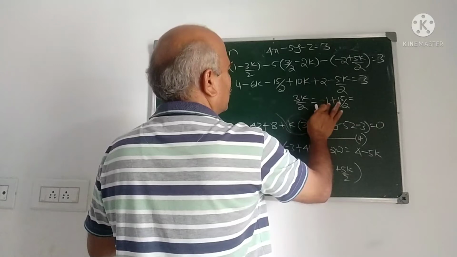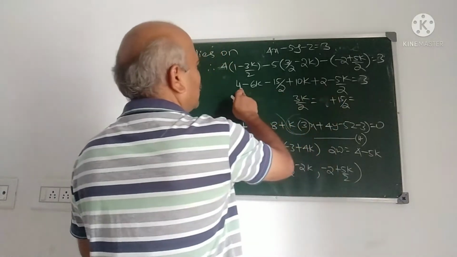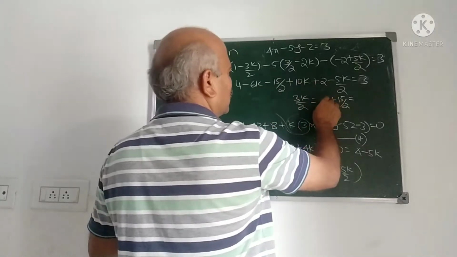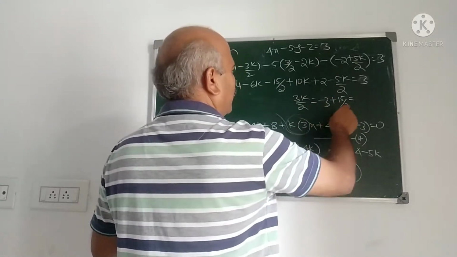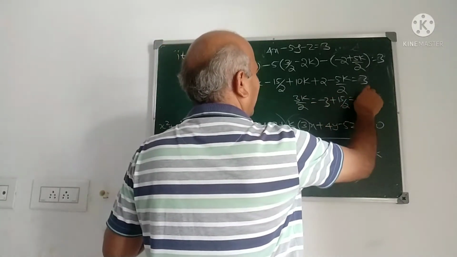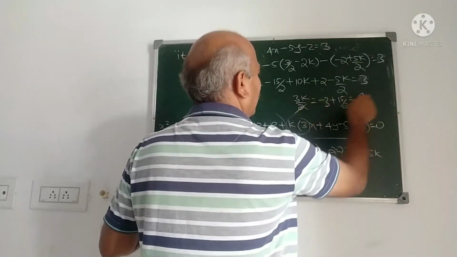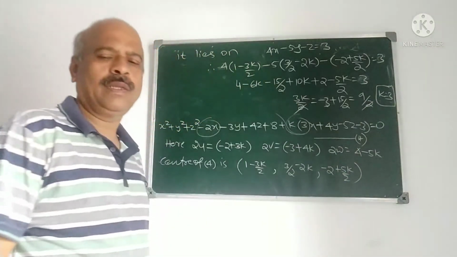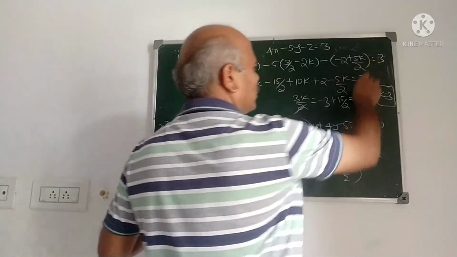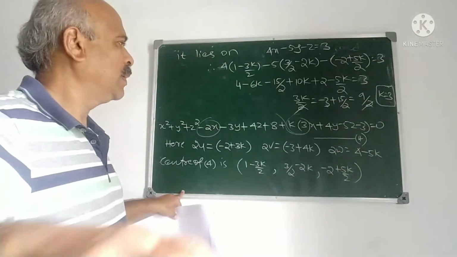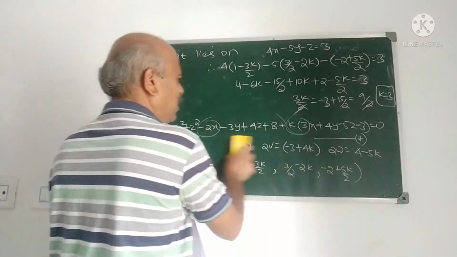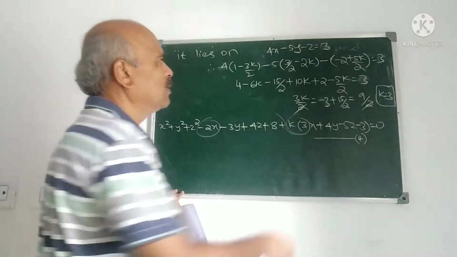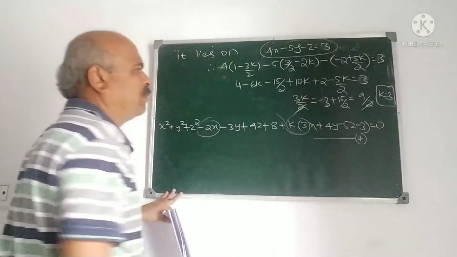Therefore it is 4 plus 2, 6, minus 3, therefore 9 by 2. Correct? What is k? K is 3. So there is a small correction in the problem. You make that as 3. Otherwise also we will get the answer, but the actual equation of the given plane is equal to 3.